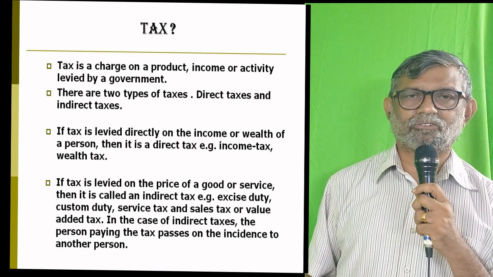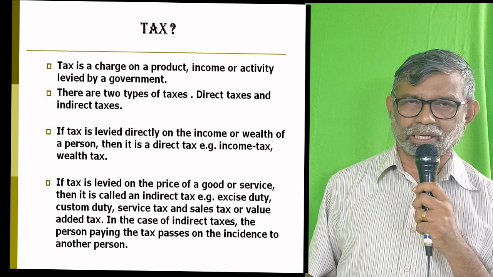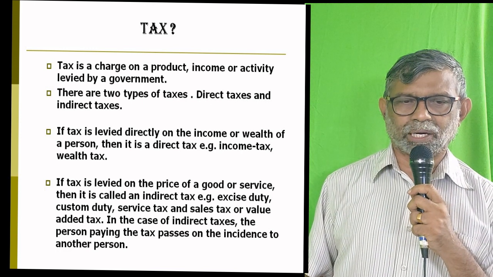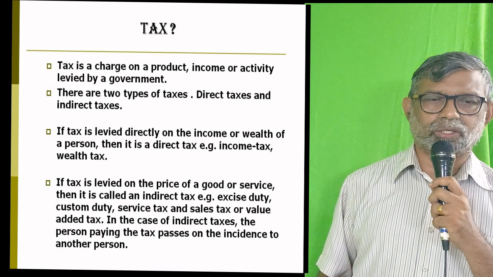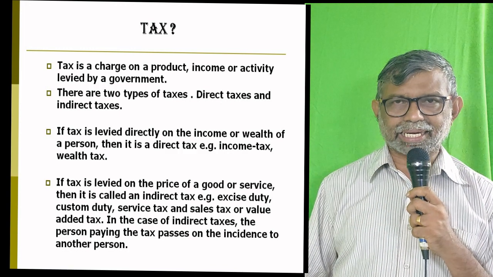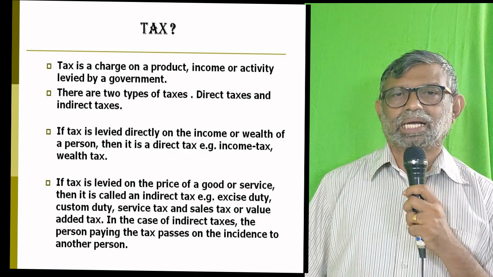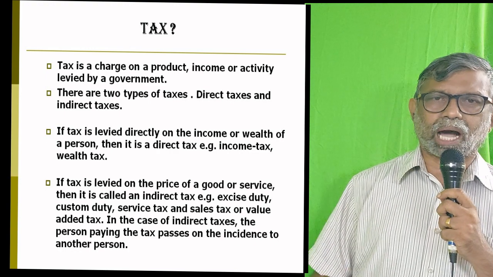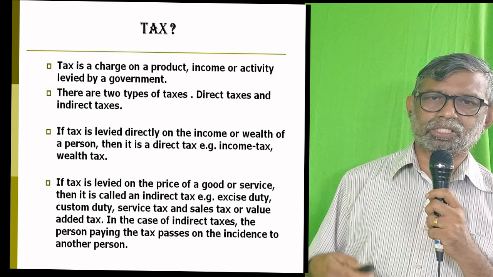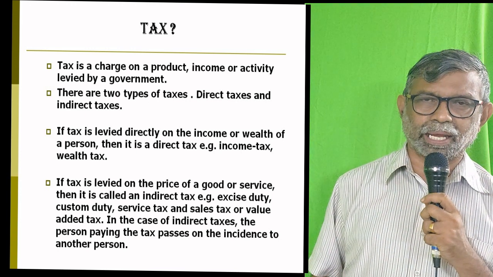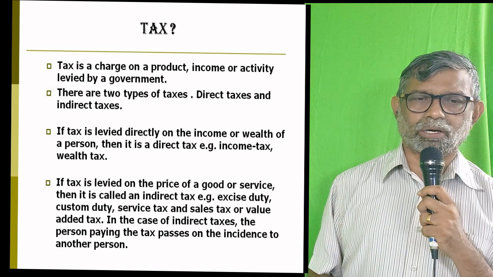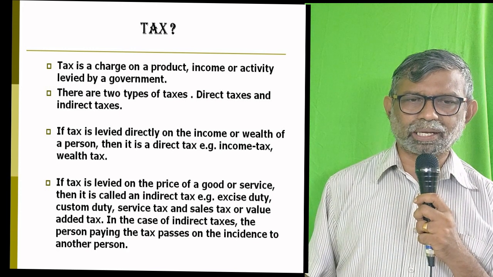He takes it from customers and that amount is paid to the government. So that is indirect tax. So taxes are of two types, direct tax and indirect tax. Direct tax we pay directly to the government from our own source, and indirect tax is paid to the government by a person who collects it from somebody else.